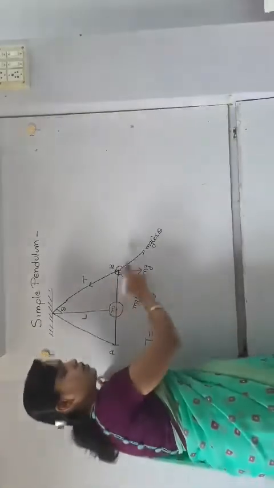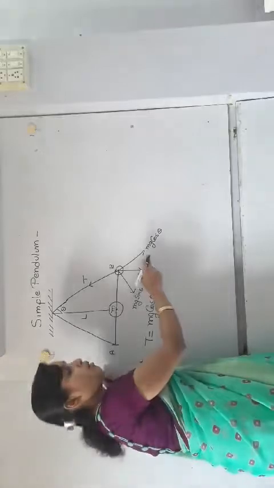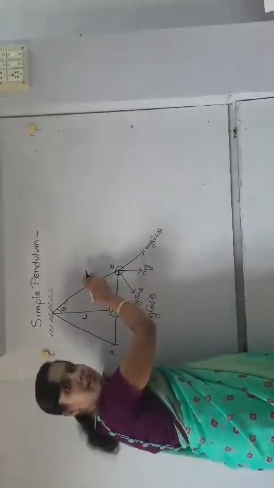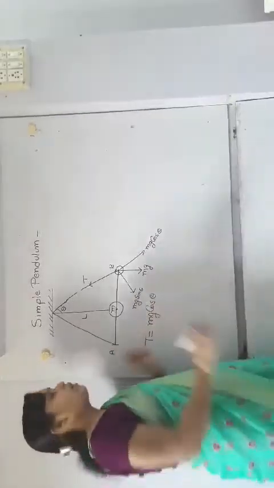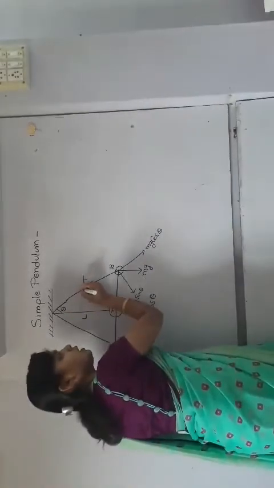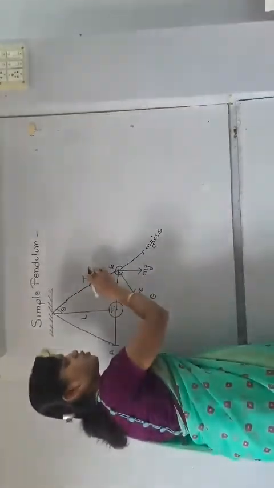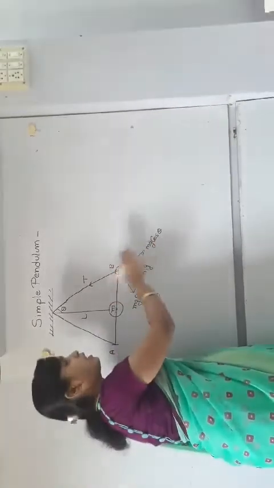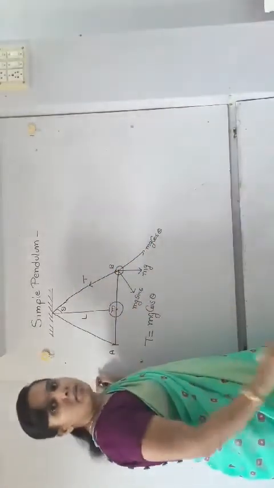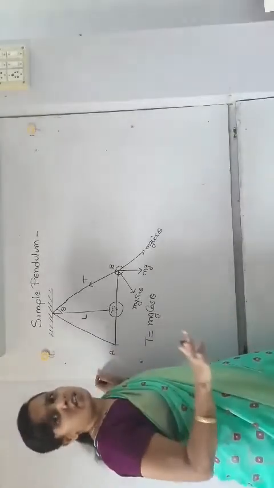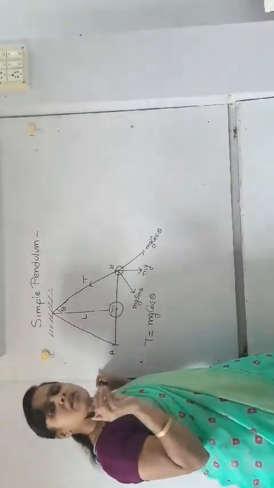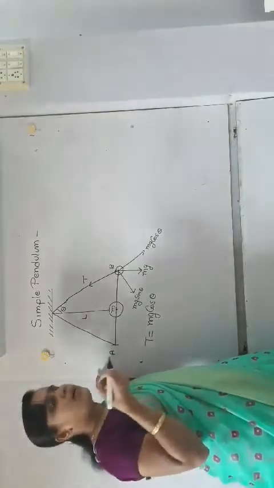If T is not equal to mg cos theta, means this force is not balancing the tension, then the string may break. Okay, so we should take the assumption that T should be equal to mg cos theta, so the string will not break, because it is weightless or very lightweight and inextensible string, means it is so critical.